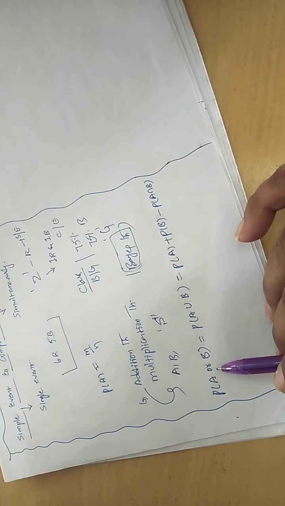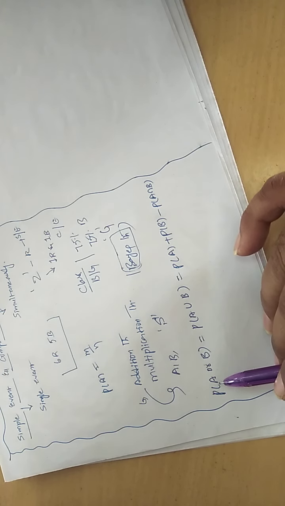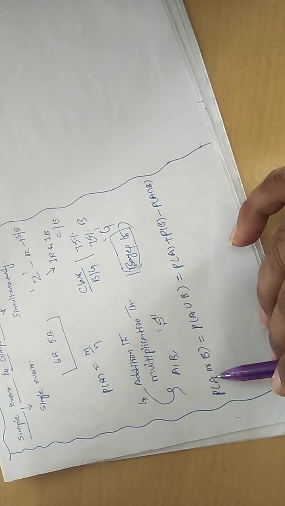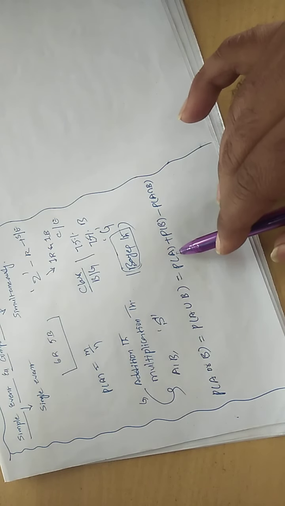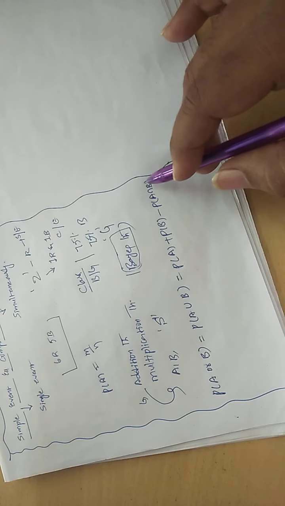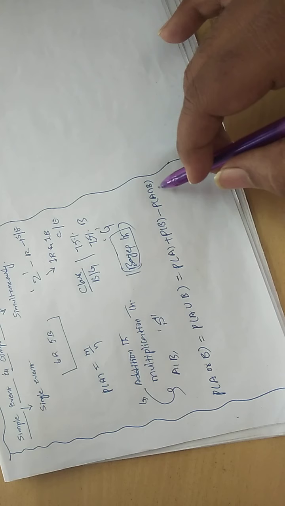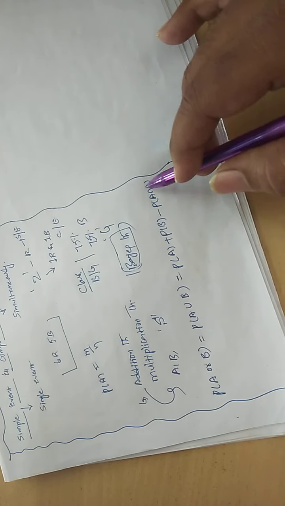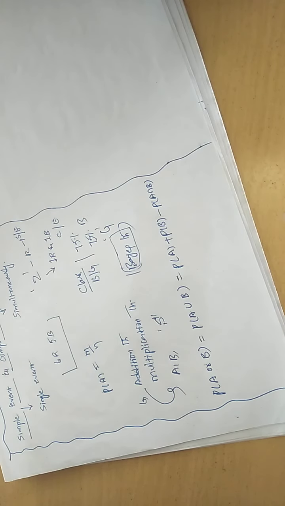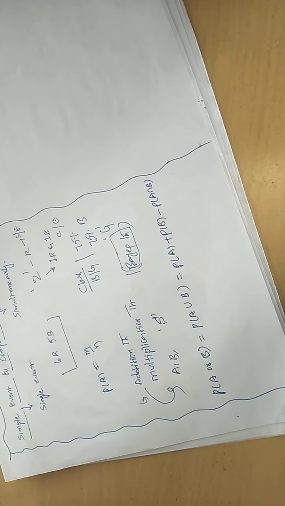So what is the meaning of that? By using this addition theorem, you are calculating the probability of happening of A or B whenever simple events are given, and the compound event probability information, the joint happening of the events, is also available. Strictly speaking, this is the addition theorem for two events.